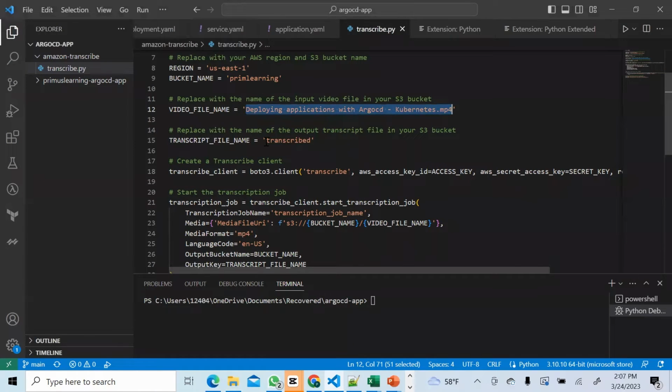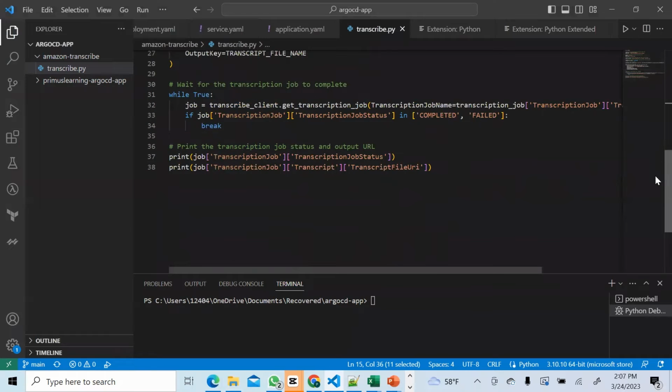And then once you have transcribed the video, you want to put the output in S3 as well. It should be named this. So mine will be named transcribed. You could give it any name, the transcribed file name. So you have to replace this with the name you want to see after transcription.